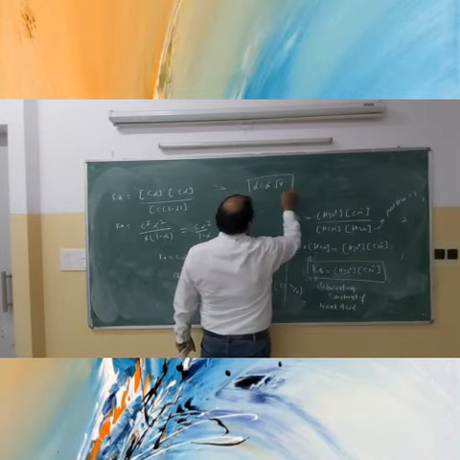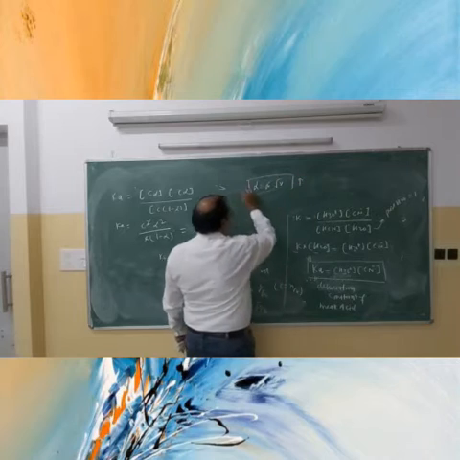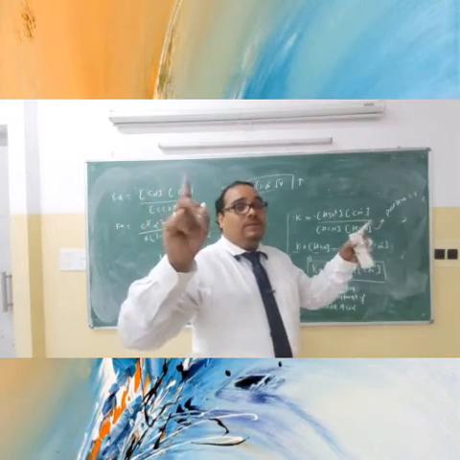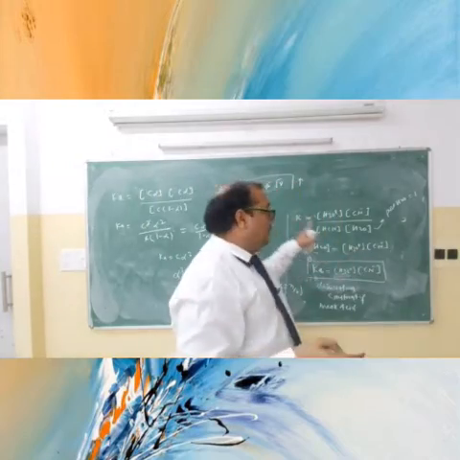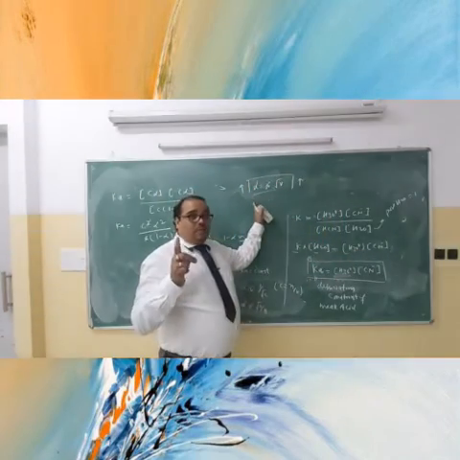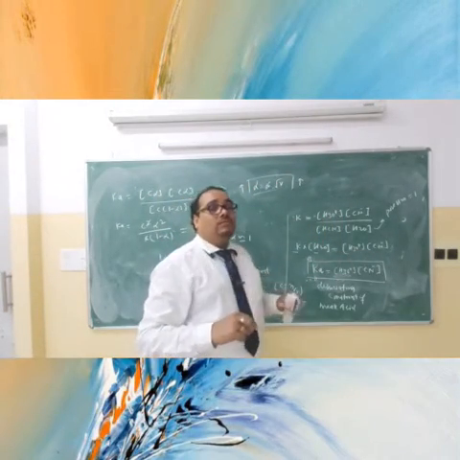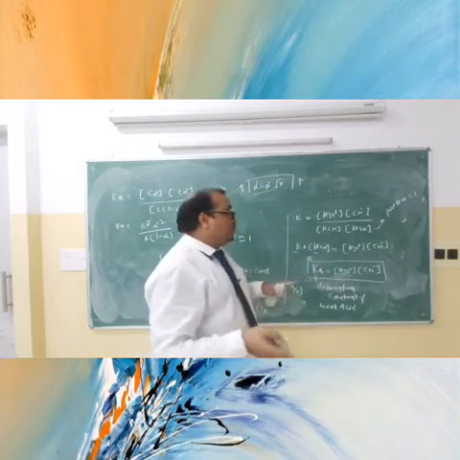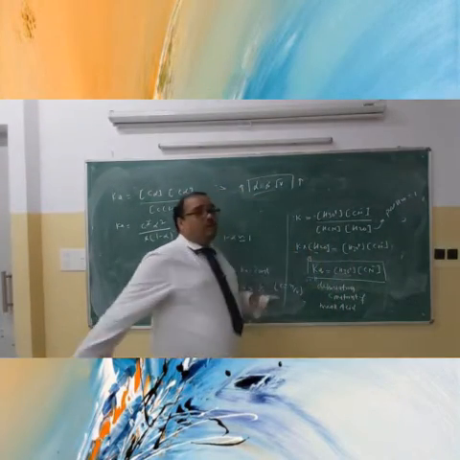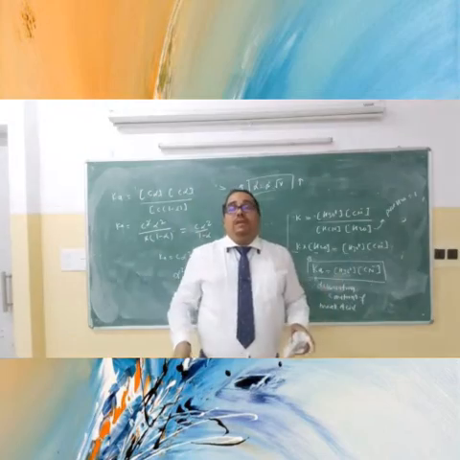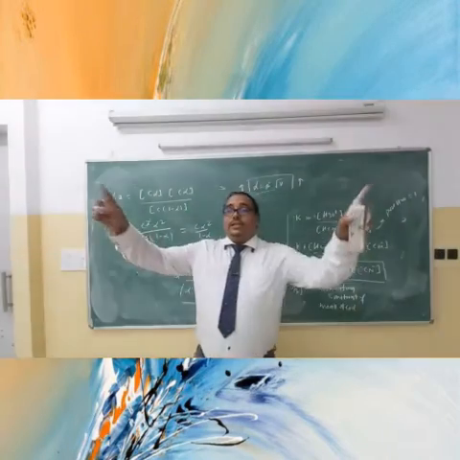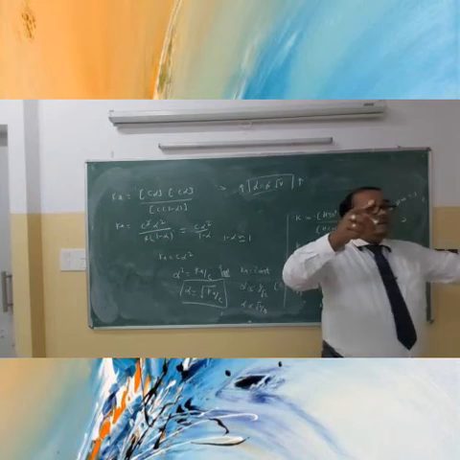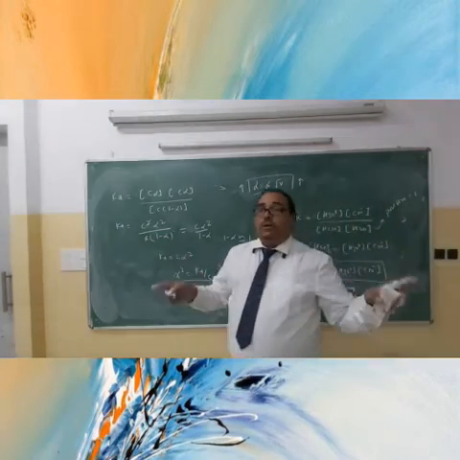What does it mean? If you increase the dilution, the degree of dissociation or ionization of the weak acid or weak base will increase. So what is called the dilution law? If you increase the dilution, if you increase the volume, the degree of dissociation for the weak acid and weak base will increase. Did you get that, everyone?